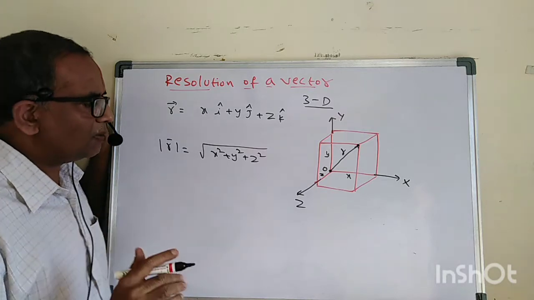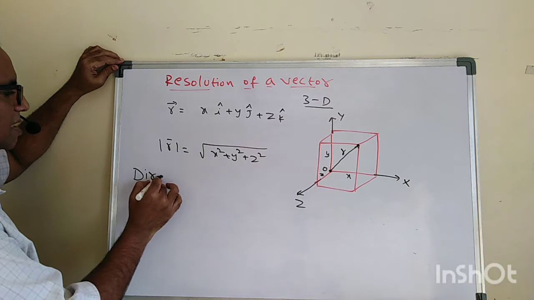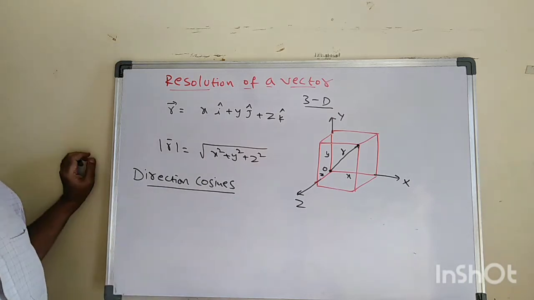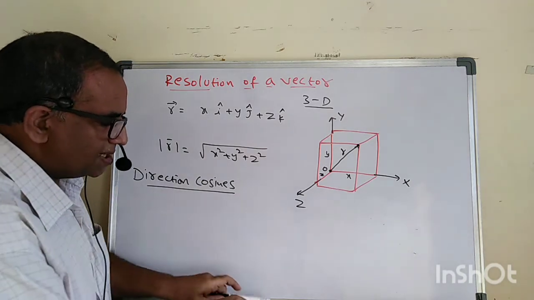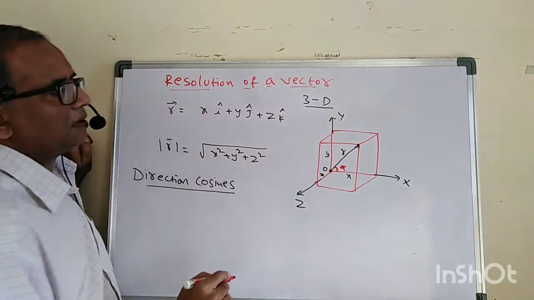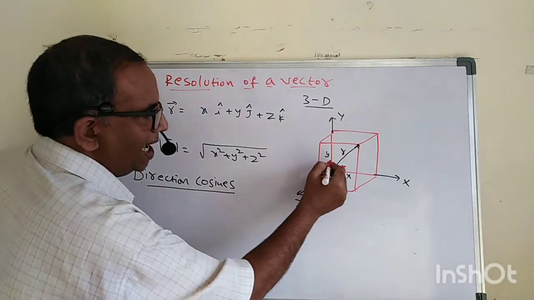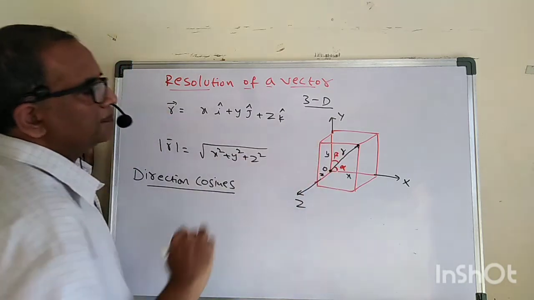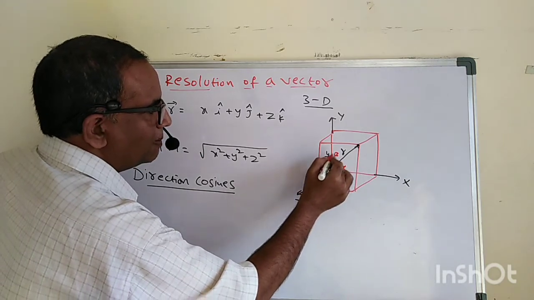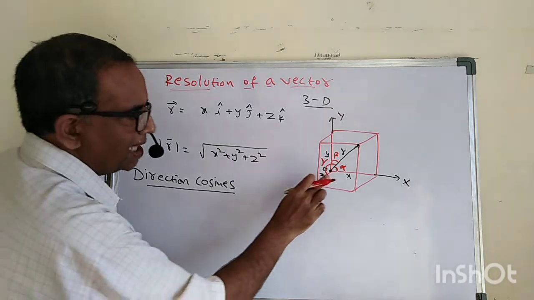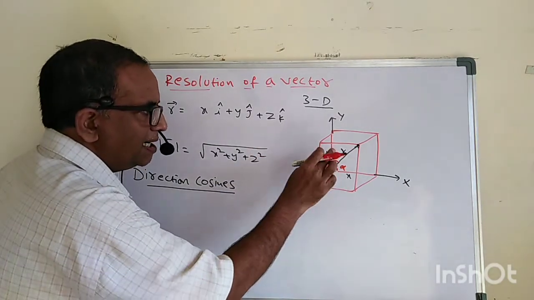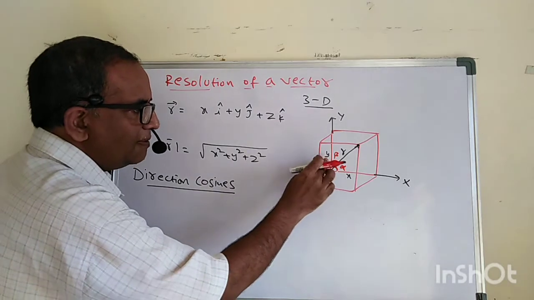Observe this diagram: let us say r makes an angle alpha with the x-axis, an angle beta with the y-axis, and an angle gamma with the z-axis.